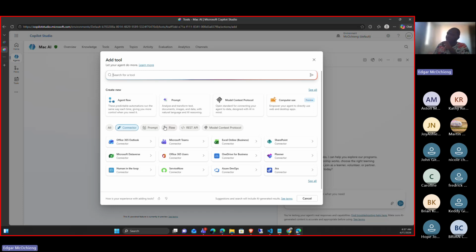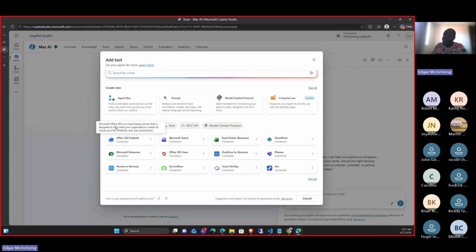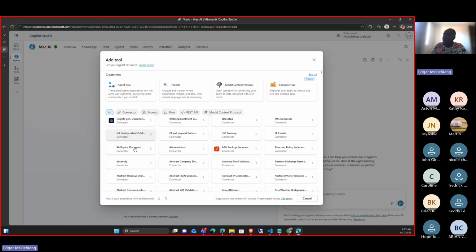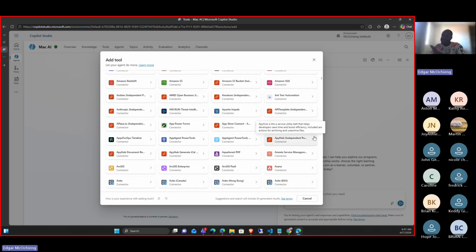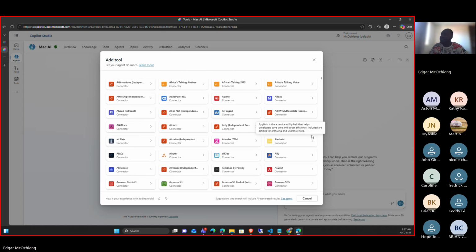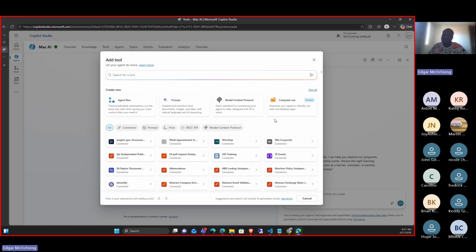Apart from that, we have many connectors. We have a lot of connectors that we can add into Copilot Studio. This will be in depth; we'll go through it. That's all about tools, and tools are the most important thing about Copilot Studio.